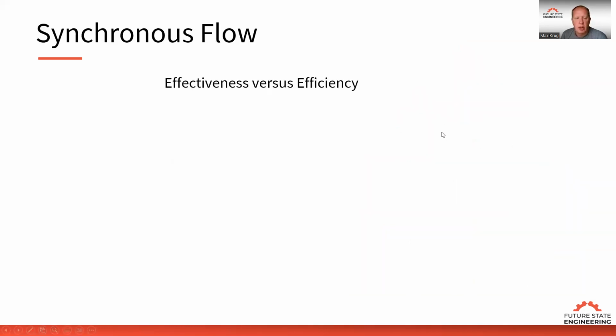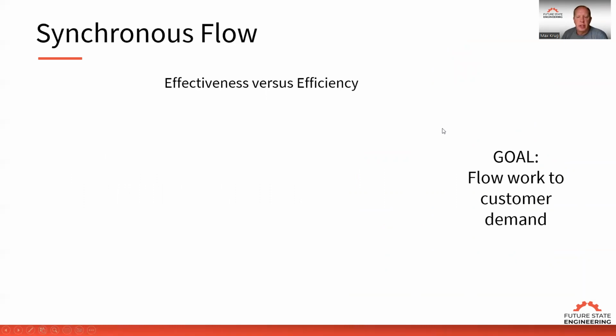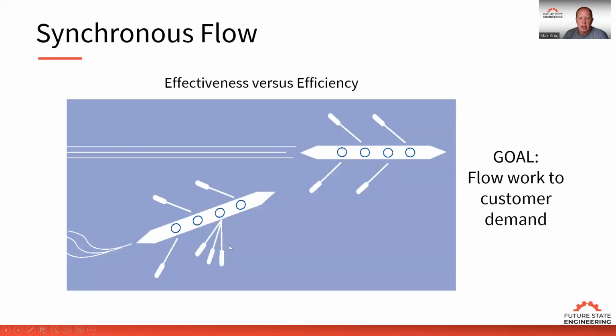So we talk about synchronous flow. We're looking at effectiveness versus efficiency. And of course, our goal is to flow work to the customer demand. In this case, it's our internal customer, which is assembly. We're trying to flow work to their requirements. If we have this boat at the top where everyone's synced together to our final assembly and everyone's rowing together, then we get the products and projects done in a more streamlined fashion. But if everyone's working in isolation and trying to be efficient in their department, the boat goes off course, we're missing components that are needed, the assembly stops, and we're waiting for components to show up.